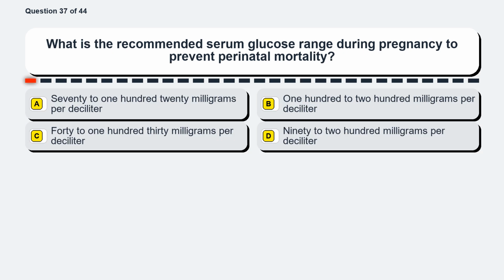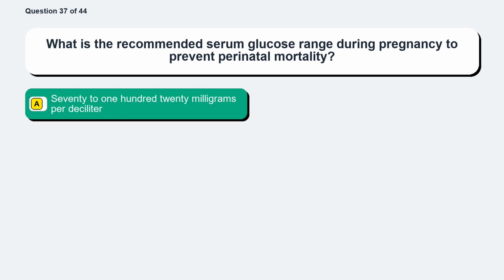Question 37. What is the recommended serum glucose range during pregnancy to prevent perinatal mortality? Option A, 70 to 120 mg per deciliter. Option B, 100 to 200 mg per deciliter. Option C, 40 to 130 mg per deciliter. Option D, 90 to 200 mg per deciliter.